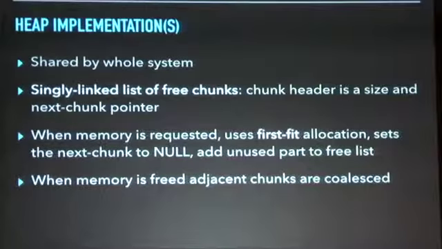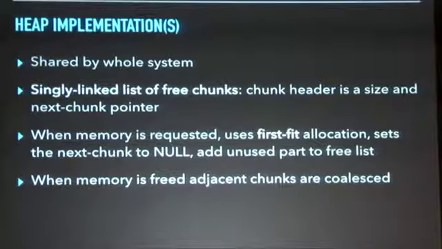Talking about the heap in FreeRTOS, like I said, it is shared by the whole system. We saw that free chunks are organized as a singly linked list. So it's less efficient to find free chunks, but it is more space efficient. And since FreeRTOS is targeting really constrained platforms, this is good. It's a win in terms of the memory footprint of the OS. Chunk headers contain a size and a pointer to the next chunk, and it uses a first fit allocation strategy.